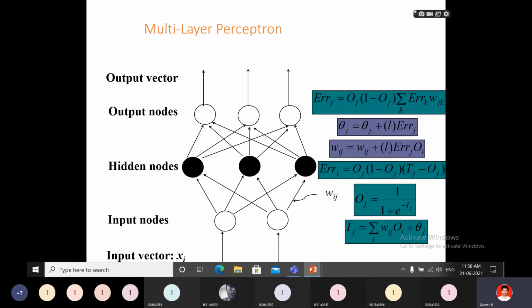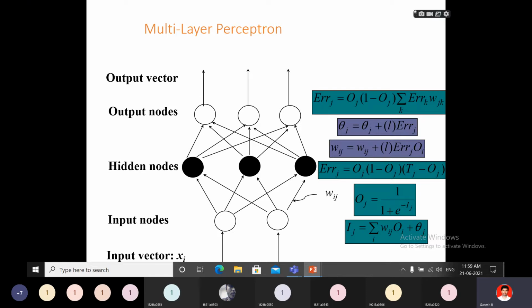Now the multi-layer perceptron. If you have any idea about neural networks, you already know this. These are input vectors, given to the input layer. In the input layer, input nodes will be there. These input nodes are combined to form hidden nodes. In the hidden layer, we process and apply some functions, and finally you get the output node values. From the output nodes, the output vector can be predicted.